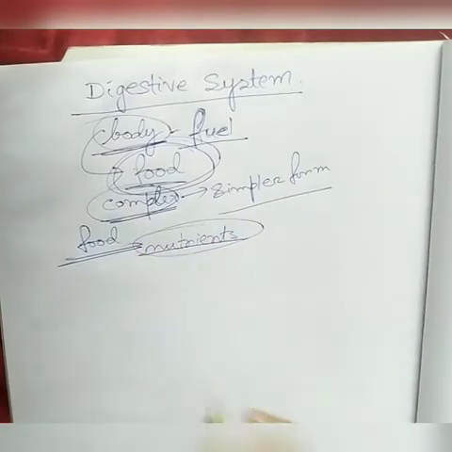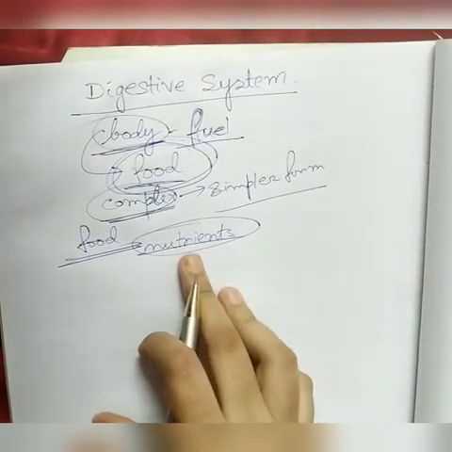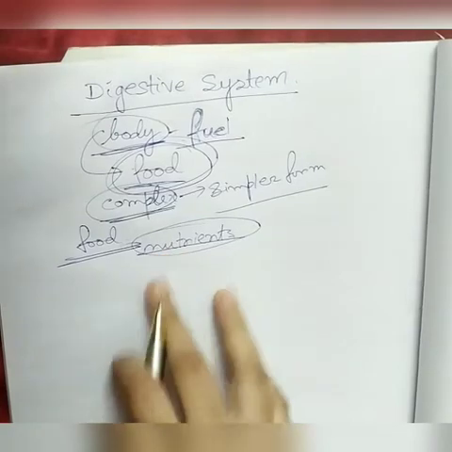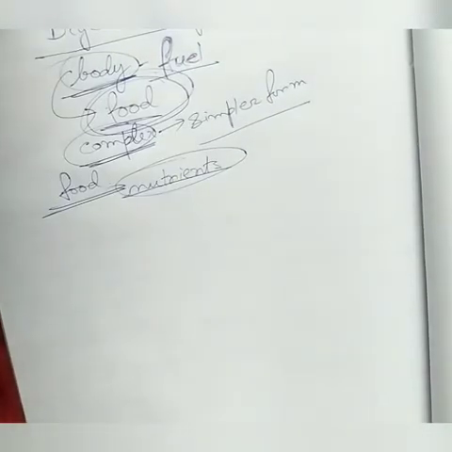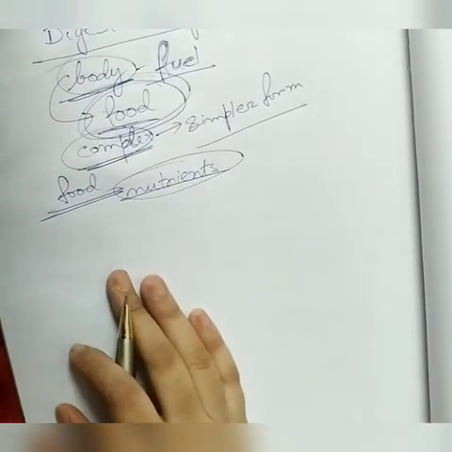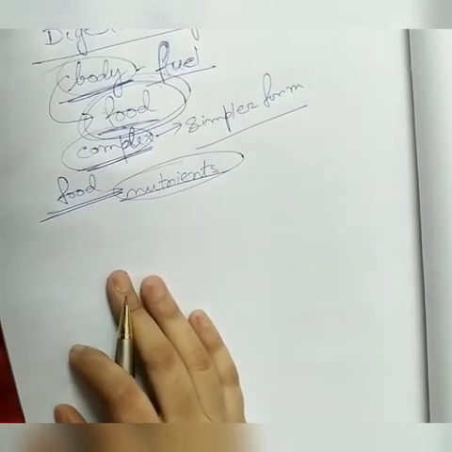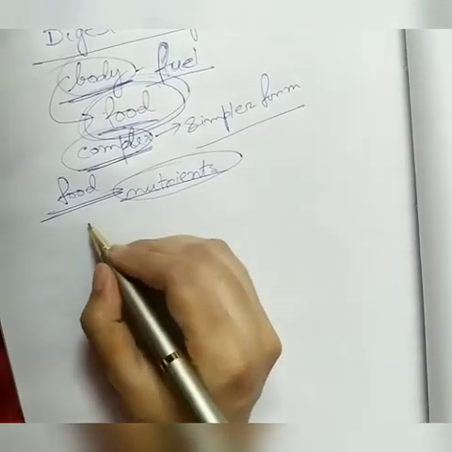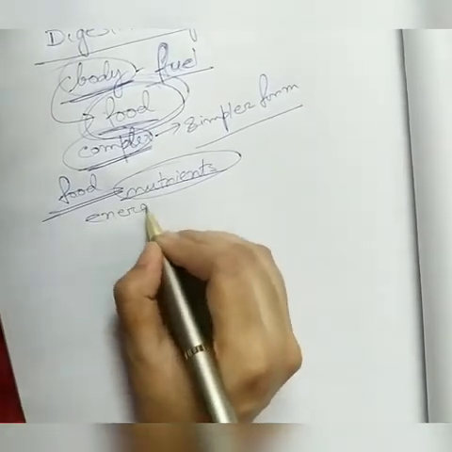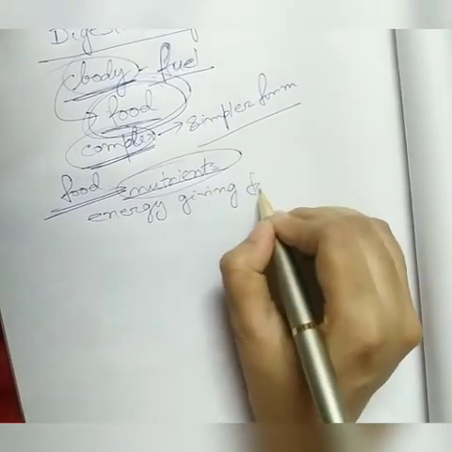So the nutrients are classified mainly based on their function in our body. Food may be classified into 3 categories. I hope that you have been learning these things since class 4, but still I am repeating them one more time. First, the energy giving food.